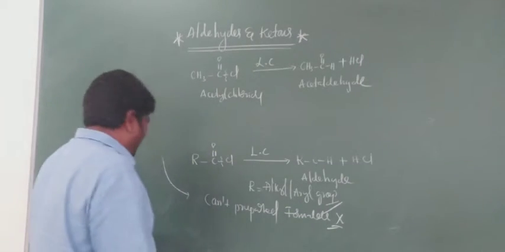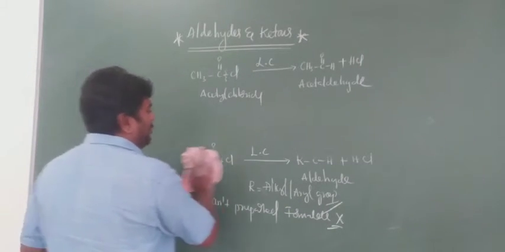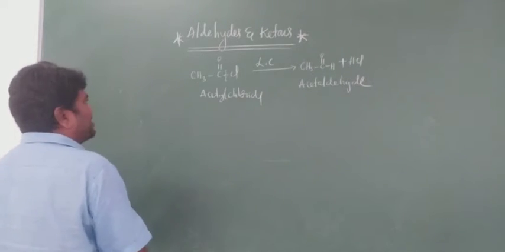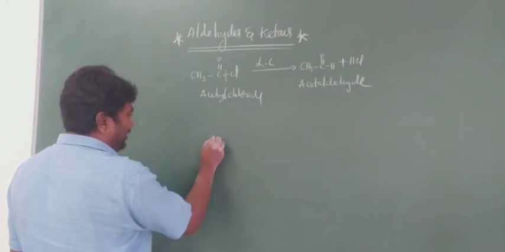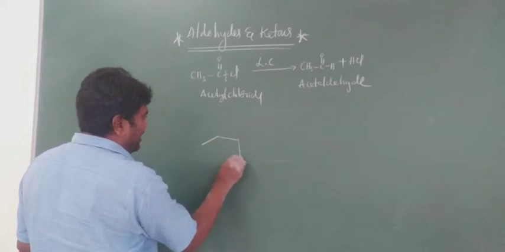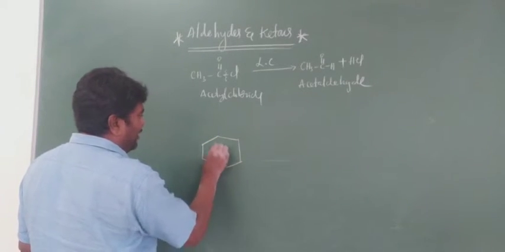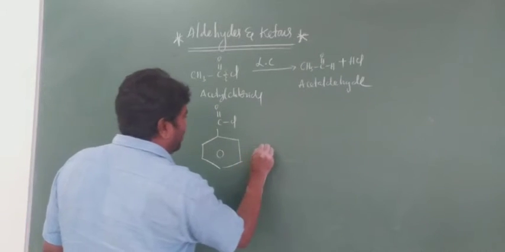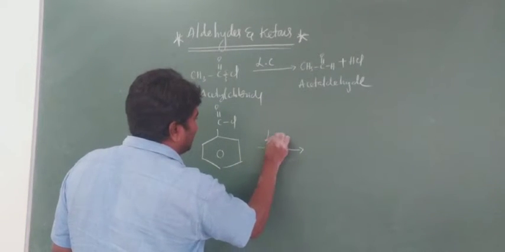Next, I'll give one more example. See here, benzoyl chloride, a benzene ring with C double bond O Cl, in presence of Lindlar's catalyst.